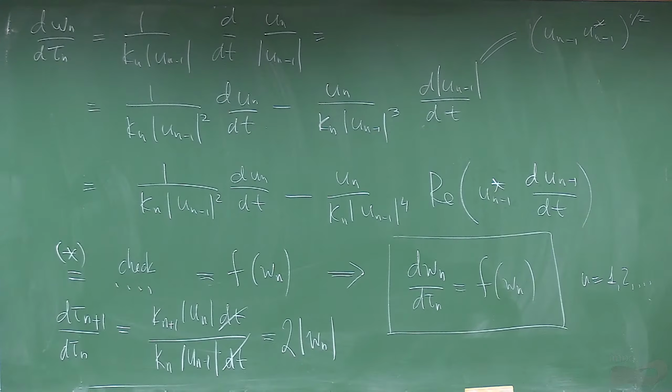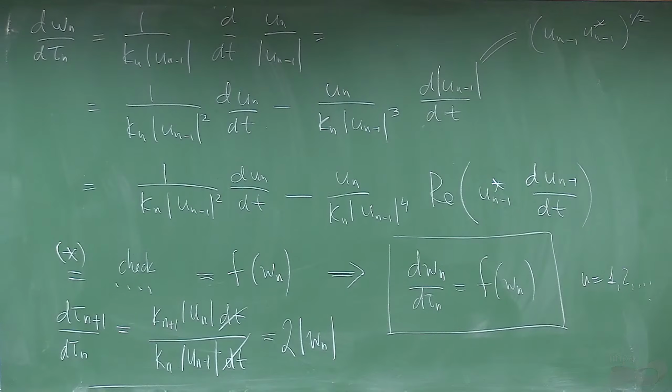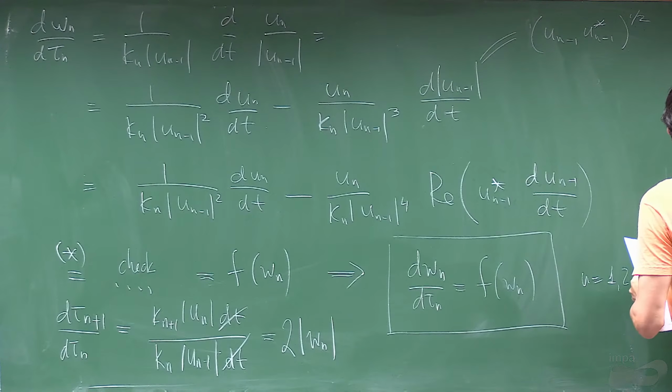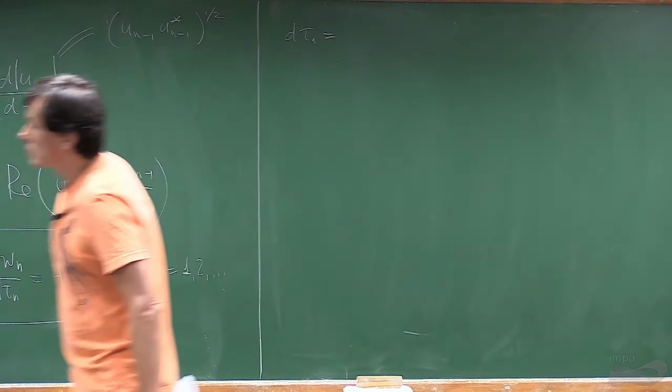Okay. And the last thing that I want to put is d tau 1.